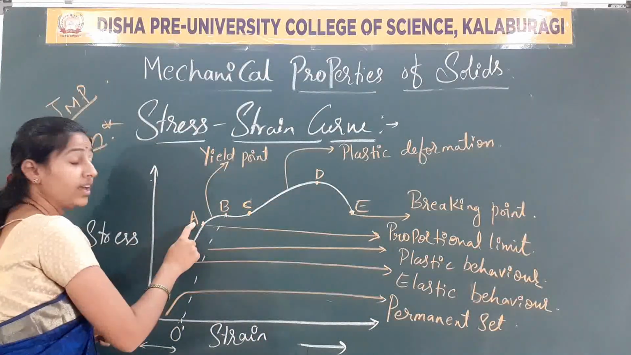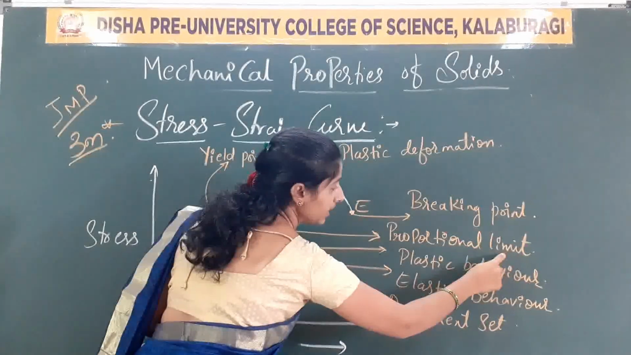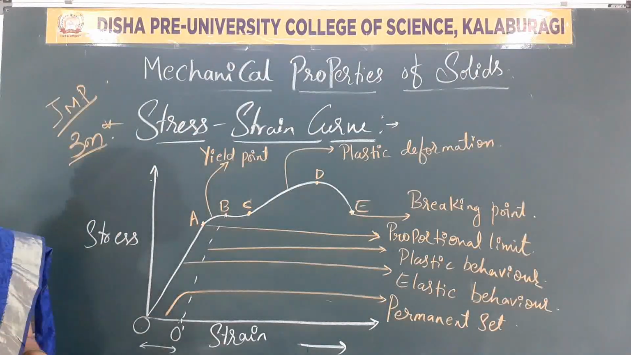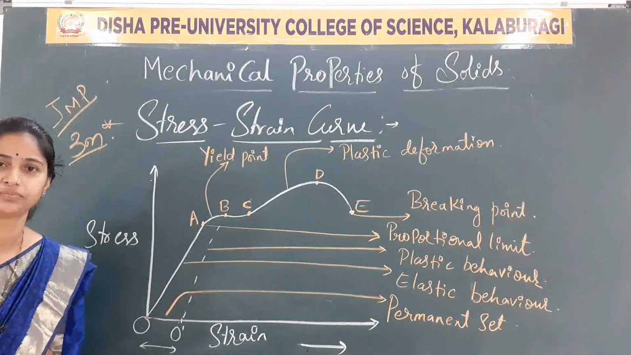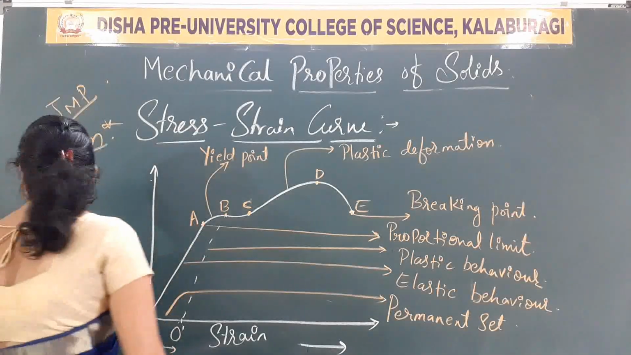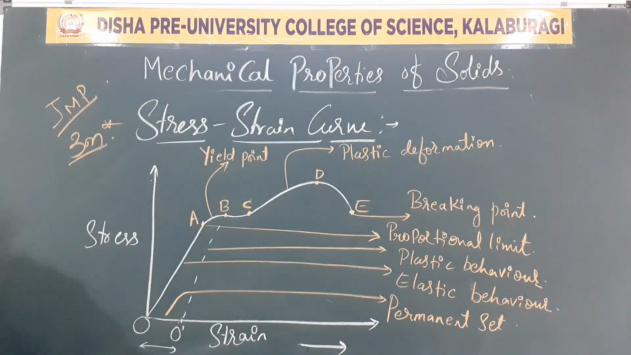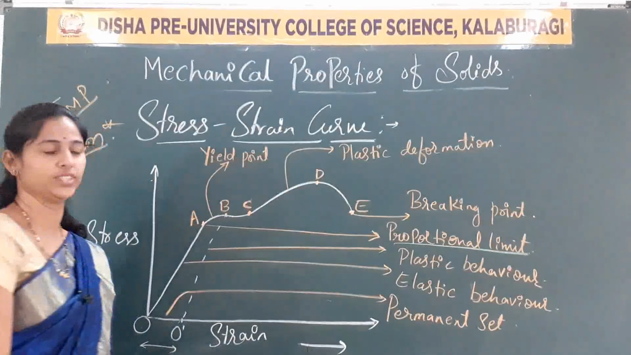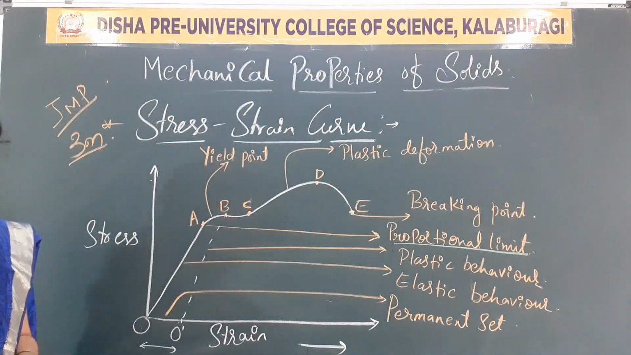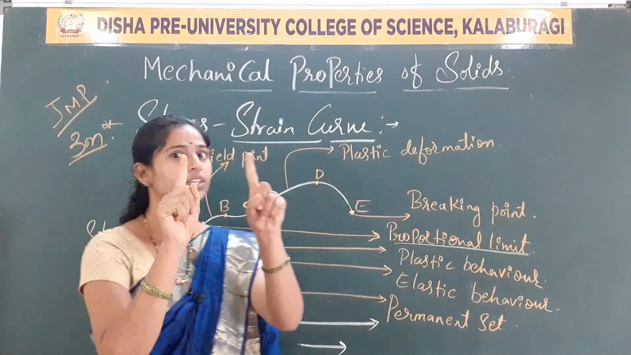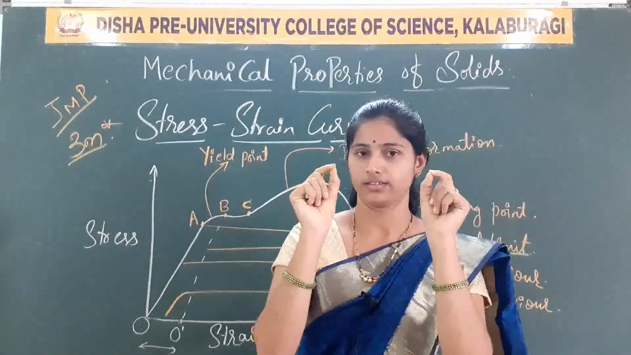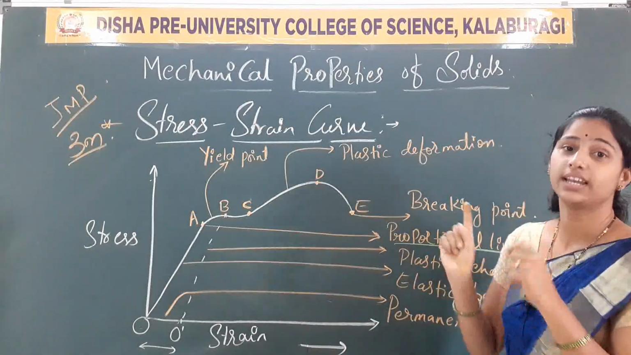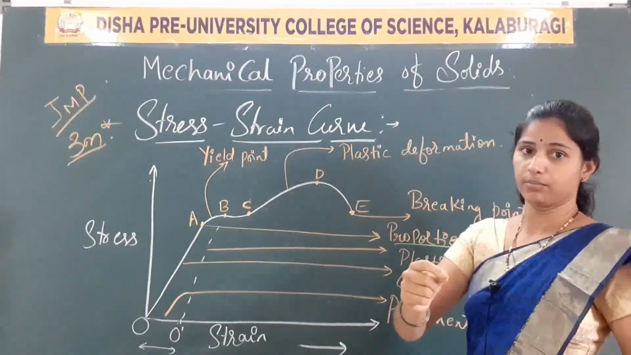At the point A, we call it the proportional limit. Nothing but stress is directly proportional to strain, a linear graph. Clear? This is the proportional limit. This point A is called the proportional limit. Now I am stretching the metallic wire. Initially, the first point that exists is the proportional limit.